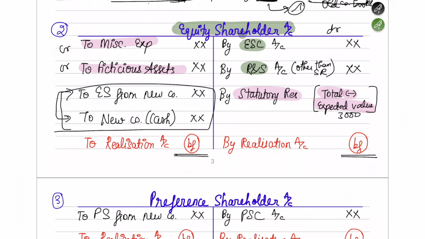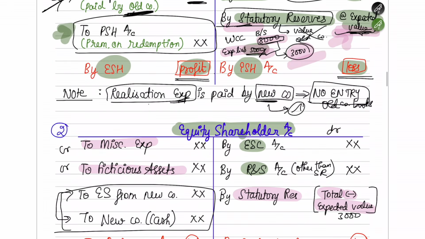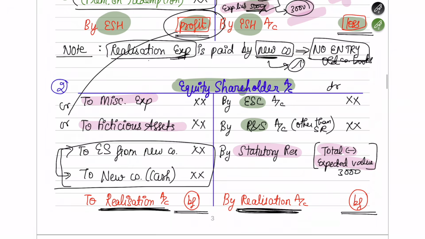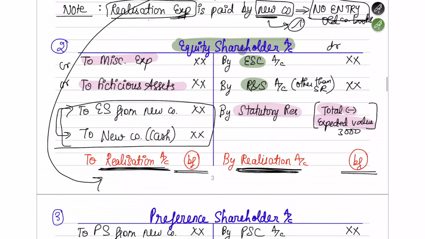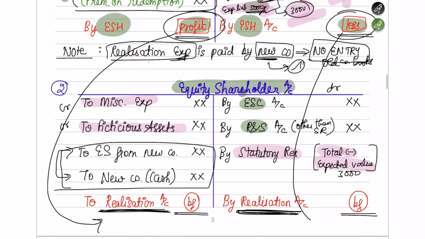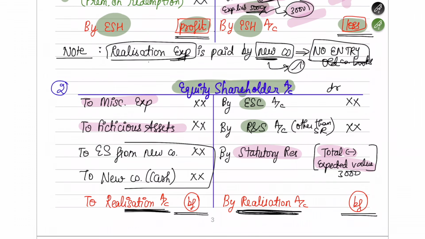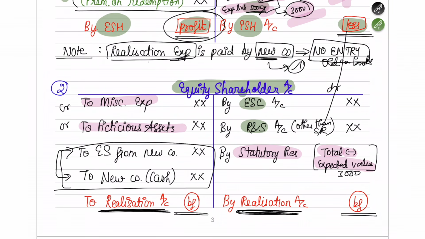Have patience. Once this is done, whatever the balancing figure is, it will be either a profit from the realization account or a loss from the realization account. You have to write this here. The balancing figure which you are carrying forward from the realization account to the equity shareholder account is what is going to come here. It will come on the opposite sides. So the loss will come here, the profit will come here. I hope you understood this.